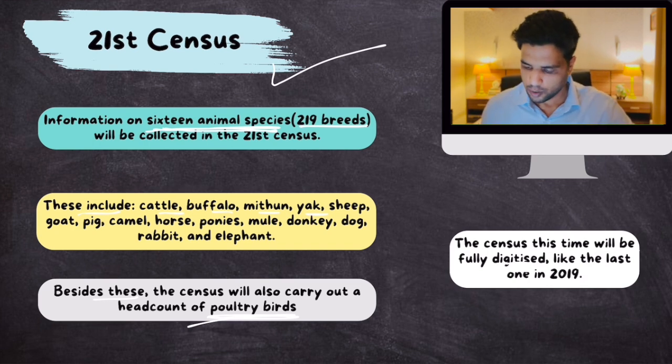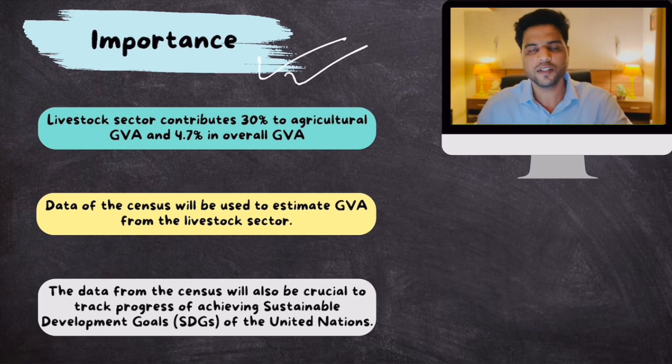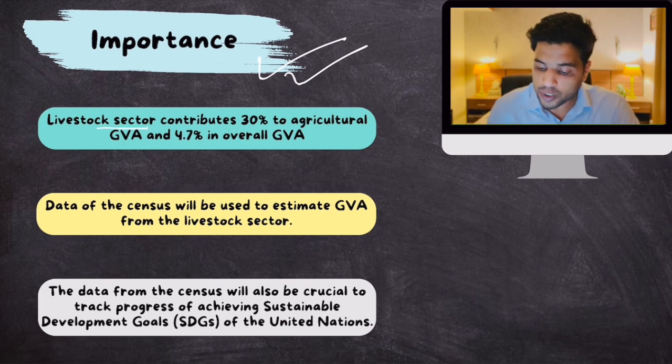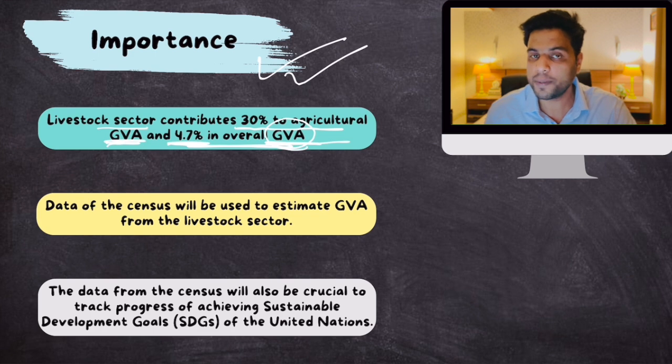Now, what is the importance of conducting the livestock census? First of all, the livestock sector is an important sector as far as India's GDP is concerned. Therefore, we need some information on that, right? The livestock sector contributes 30% to agricultural GVA, gross value added, and 4.7% to the overall GDP or GVA. So it contributes significantly when it comes to India's GDP in general and agricultural GDP in particular. Data from the census will be used to estimate GVA from the livestock sector. So this data will be used to estimate the GDP of the livestock sector as well.